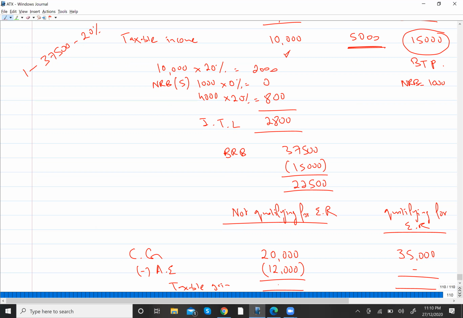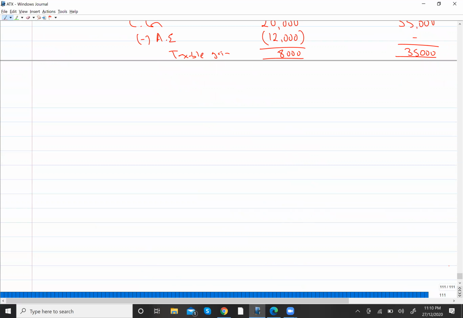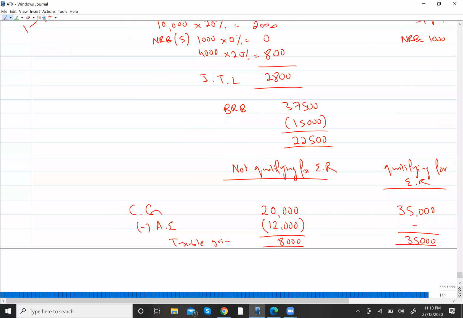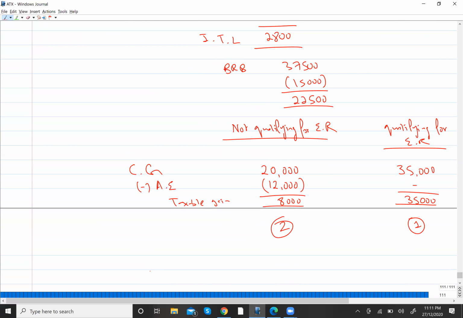So this is going to be 8,000 and this will be 35,000. Okay, now we have to apply the tax. Like I told you, first of all, we need to apply tax on gains which are qualifying for ER, right? So it means first of all, I have to apply tax on this 35,000. Then I will apply tax on gain which is not qualifying for ER, which is 8,000. Okay, so gain qualifying for ER, that is 35,000.